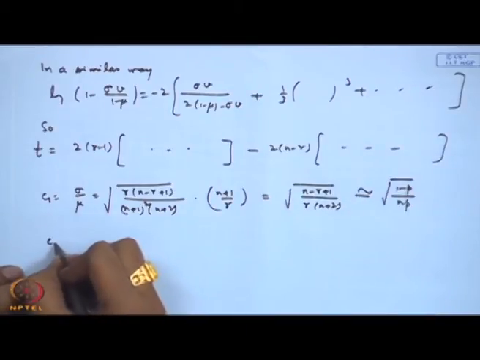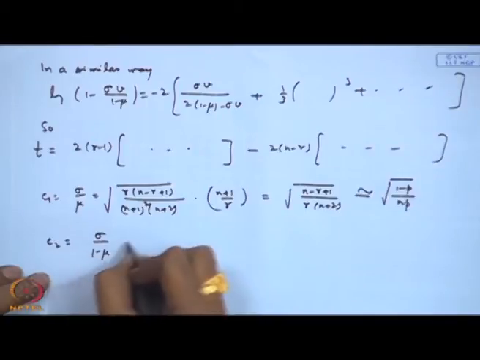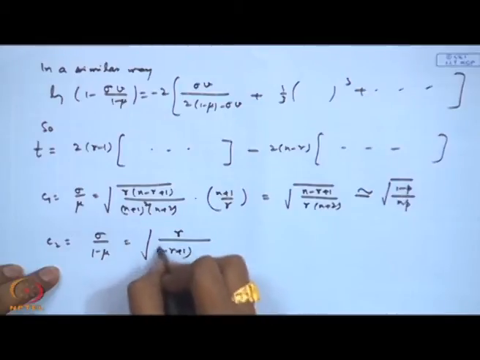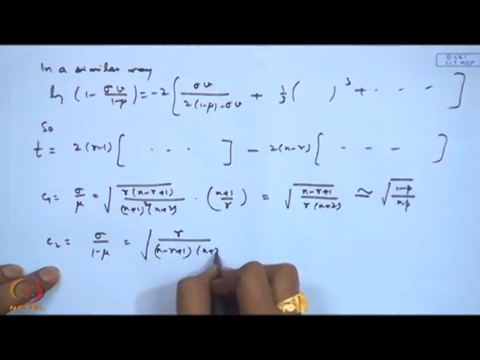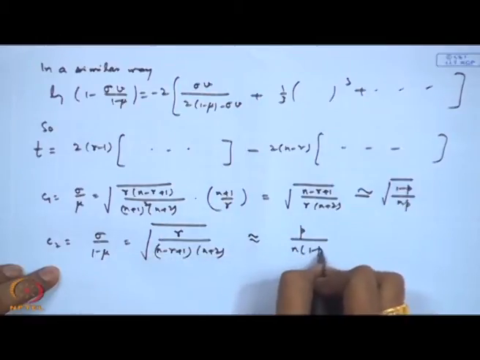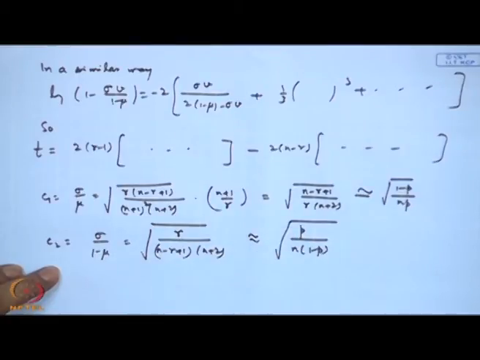In a similar way, I define another term C 2, that is sigma by 1 minus mu, that is root r by n minus r plus 1 into n plus 2. So, that is approximately p divided by n into 1 minus p, as r tends to infinity, n tends to infinity, r by n tends to p. And in terms of this C 1 and C 2, of course, r minus 1 is also equivalent to n p, r is equivalent to n p, etc. All these terms we will be using.